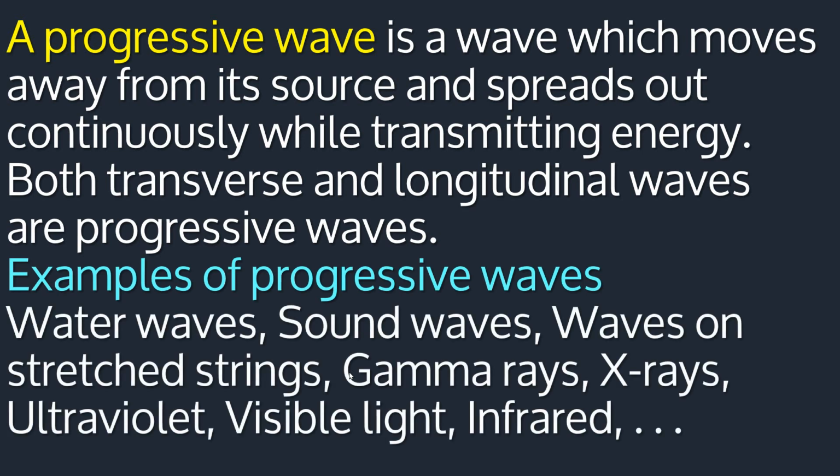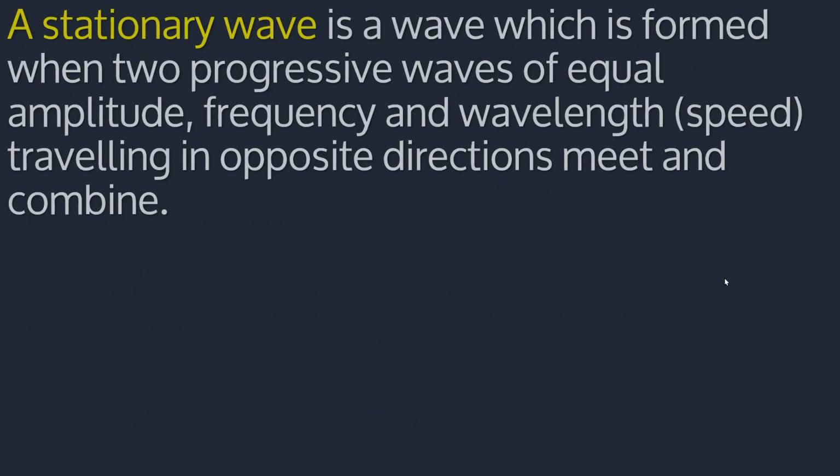For example, examples of progressive waves include water waves, sound waves, waves on stretched strings, gamma rays, X-rays, ultraviolet, visible light, infrared, TV waves, radar waves, microwaves, radio waves, all those ones. On the other hand, a stationary wave is a wave which is formed when two progressive waves of equal amplitude, frequency, and wavelength, traveling in opposite directions, meet and combine.